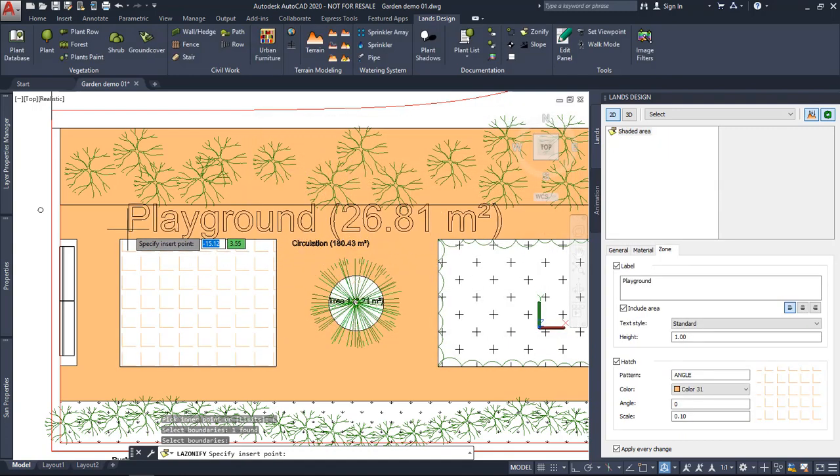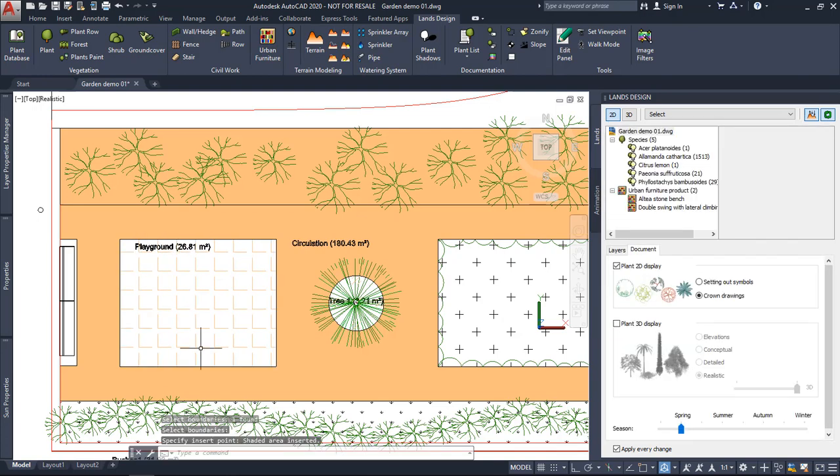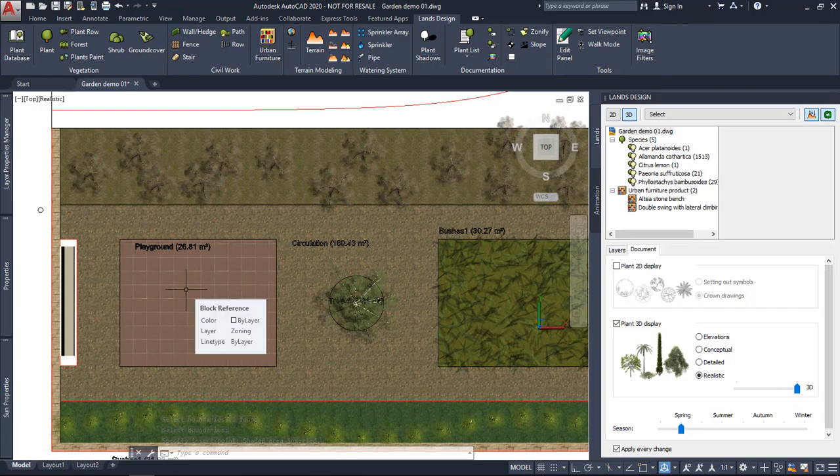So I'm going to insert a title here. If this is too big, we can change the value from here. Let's say playground. All right, and when we switch to 3D, we will see also the material on top of this area.